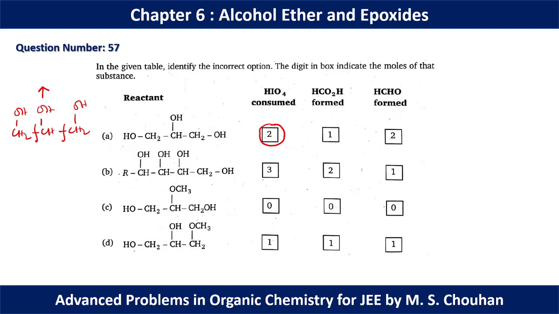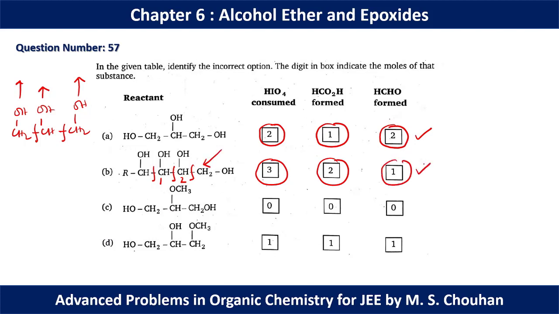This carbon will be converted to formic acid and these two carbons will be converted to aldehyde. So formic acid 1 mole, formaldehyde 2 moles, so this is correct. If you see option B, we have 1 mole, 2 moles, 3 moles of HIO4, so this is correct. These 2 carbons will be converted to formic acid, so this is also correct. This carbon will be converted to formaldehyde, so this is also correct.